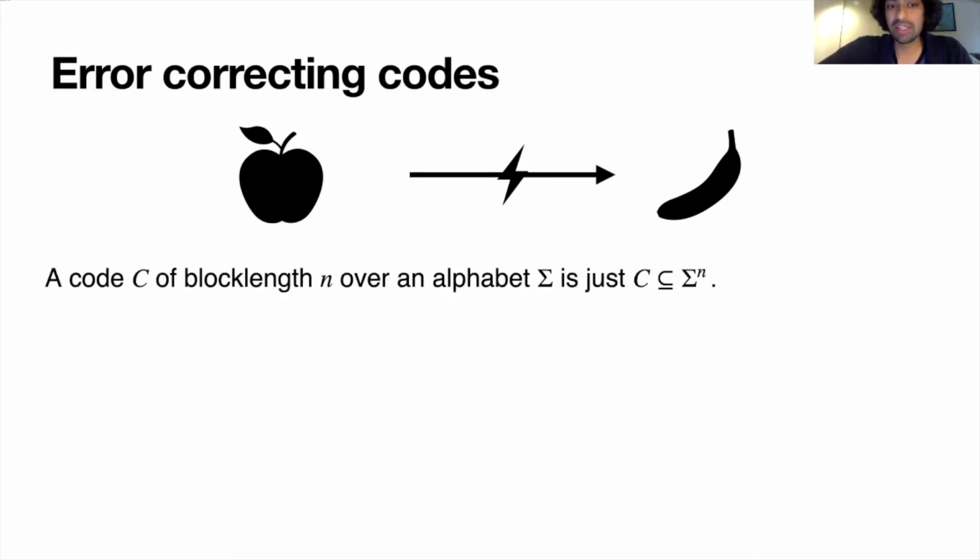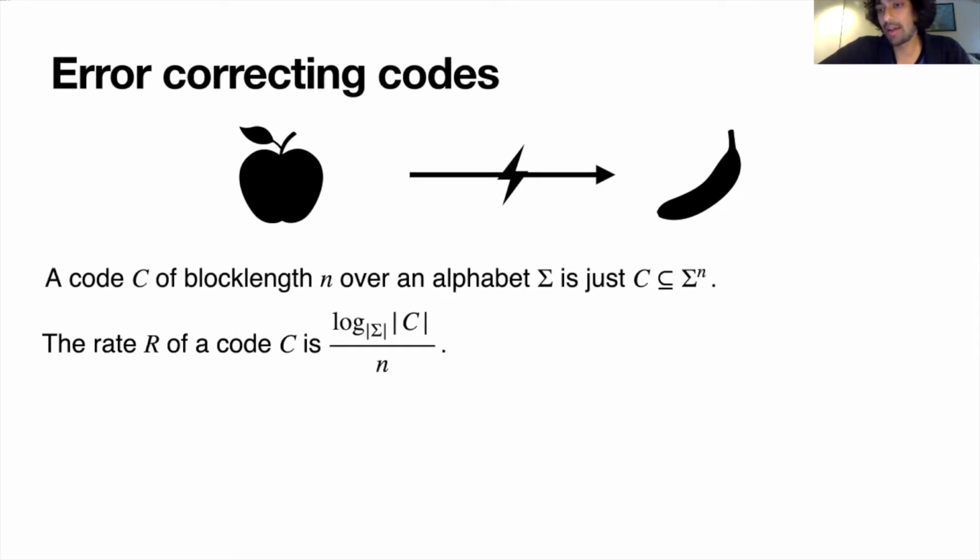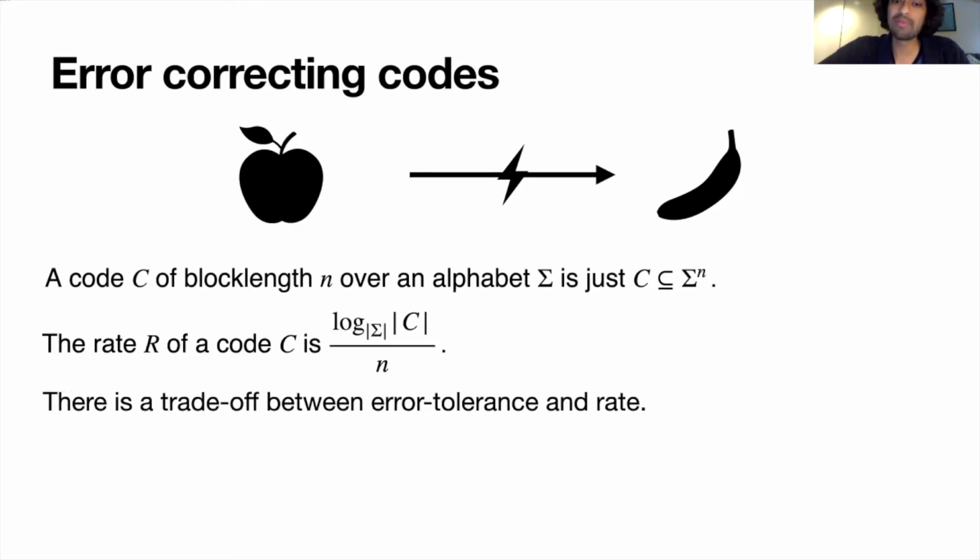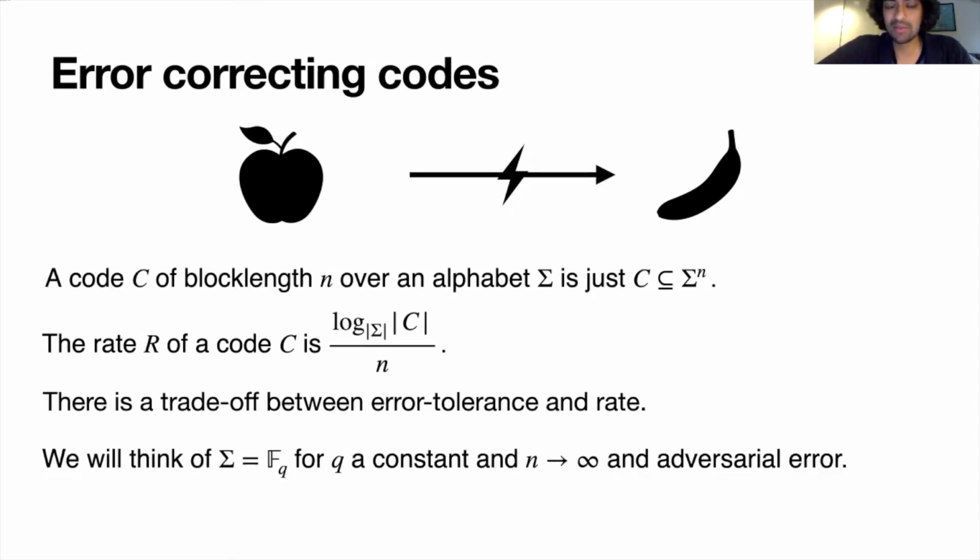Formally, a code C of block length n over an alphabet sigma is just a subset of all length n strings over sigma. The rate R of a code C is just the log of its size divided by its block length, and there's a trade-off between the error tolerance of a code and its rate. For example, if the rate is 1, then every length n string over sigma is a valid code word, so no error tolerance is actually possible.